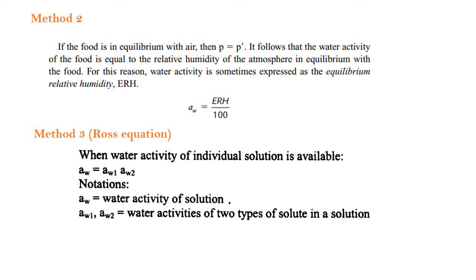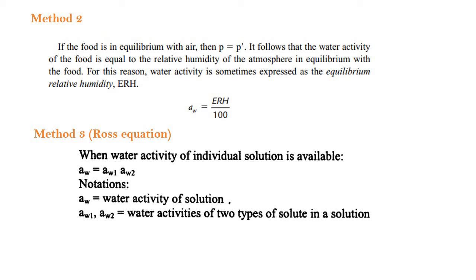So it follows that the water activity of a food is equal to the relative humidity of the atmosphere in equilibrium with the food. For this reason, water activity is sometimes expressed as the equilibrium relative humidity, in short ERH. So Aw is equal to ERH by 100.